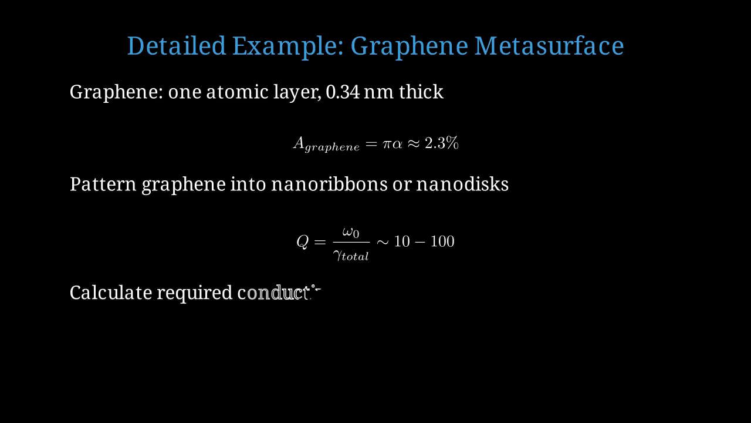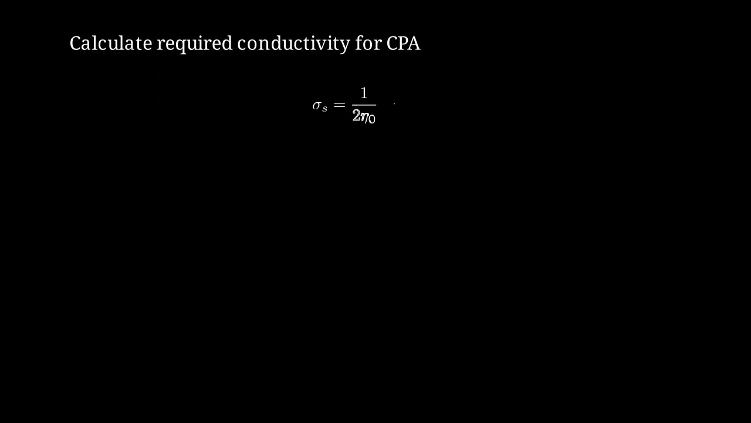For CPA and a graphene metasurface, we need to balance radiative and ohmic losses. The sheet conductivity must be tuned to a specific value. For critical coupling to free space, the sheet conductivity should be approximately 1 over 2 eta 0, where eta 0 is the impedance of free space, 377 ohms. This gives sigma s approximately 1.3 millisiemens. This is achievable in graphene through electrostatic gating.